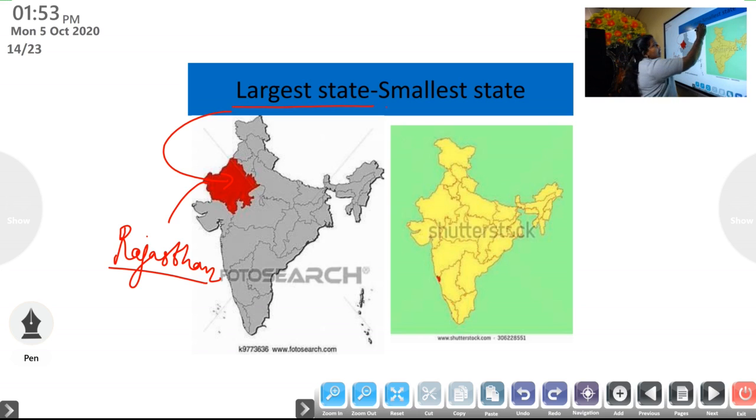Then the smallest state among the 28 states is Goa. In the picture itself, we can understand that it is the smallest state. So, the largest one is Rajasthan, the smallest one is Goa.